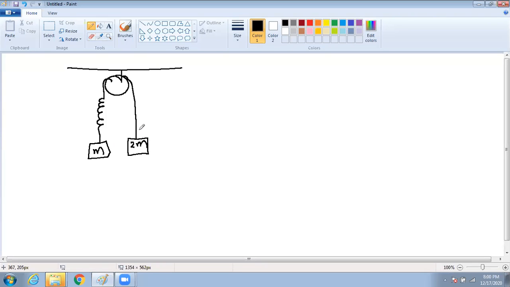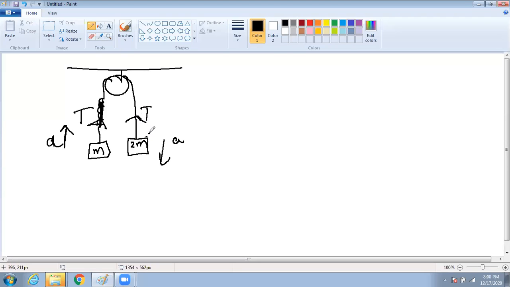So we have to find what is the elongation in the spring. Let us assume a string instead of the spring. If we consider this as a string, what will happen? The tension T will remain the same, this will be T, this will be T. This one will come down and this will go up.